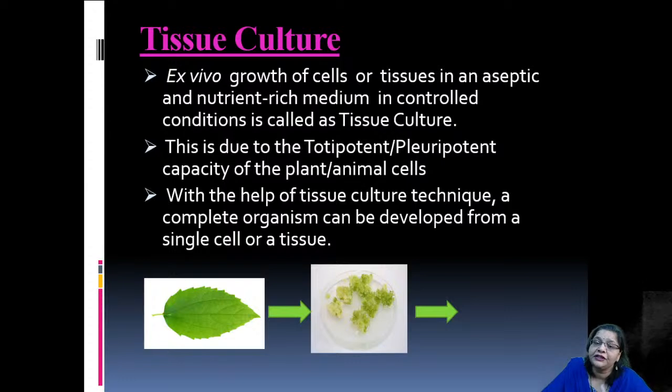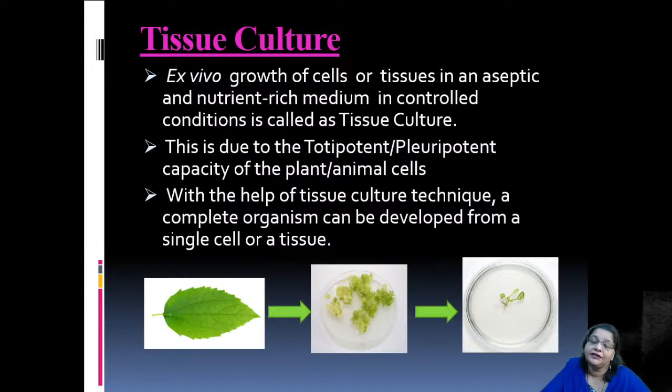The differentiation will be provided later on by the growth hormones, and of course the shoot multiplication of these callus cells into small plantlets, and then later into a whole plant, is possible in the culture medium.